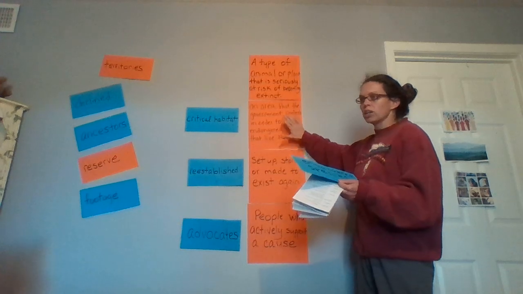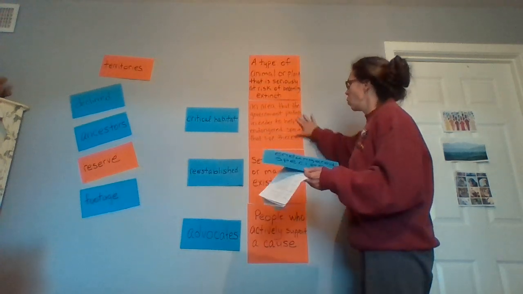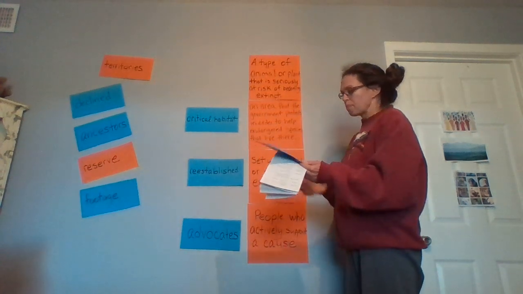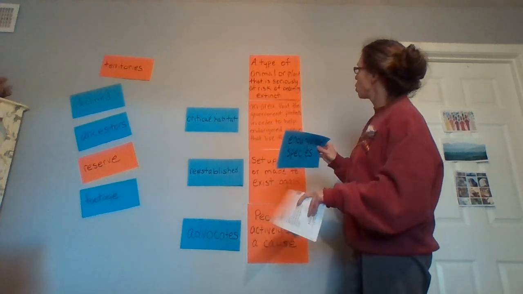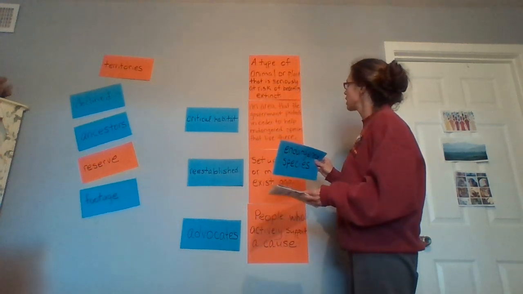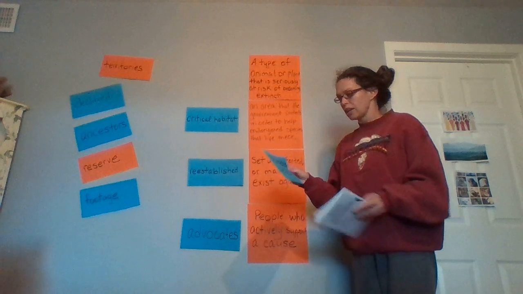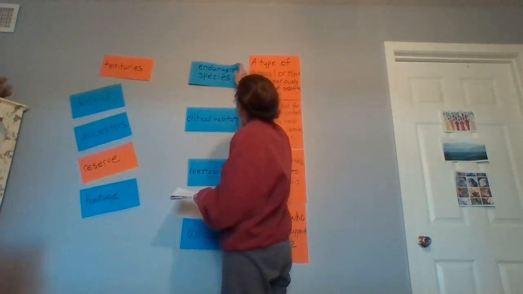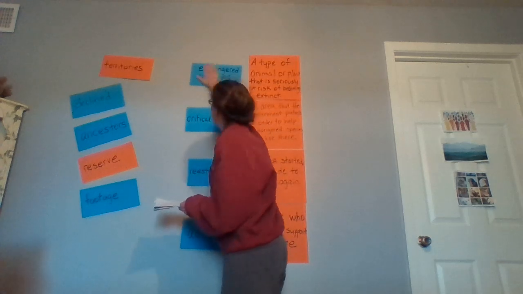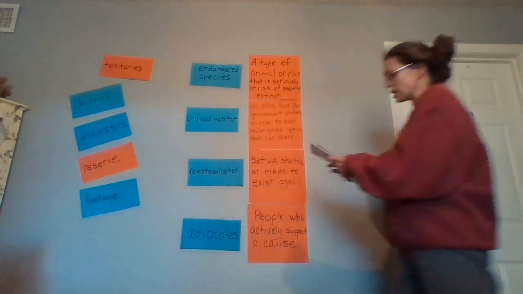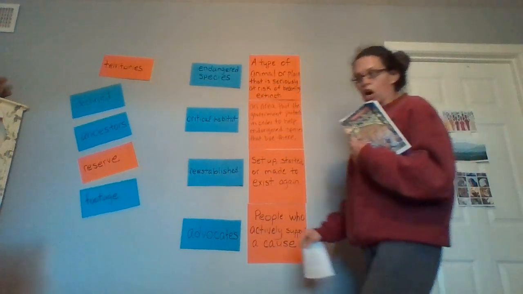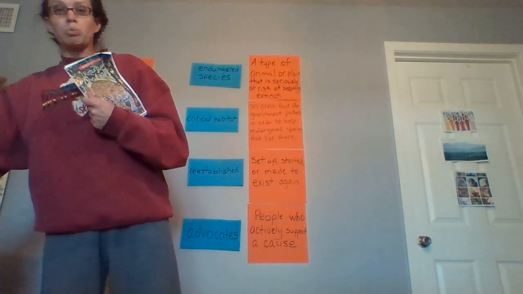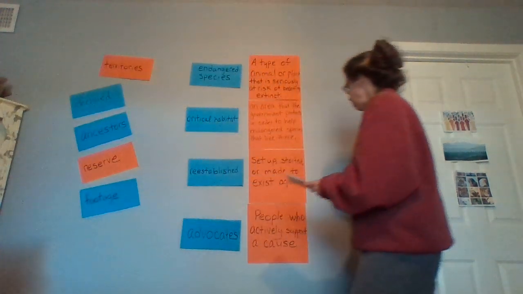You can't cut, you can't do anything on this protected land. Now, the last one is a type of animal or plant that is seriously at risk of becoming extinct. Endangered species. That could be eagles. That could be polar bears. As we're going to talk about, our jaguars are becoming extinct.